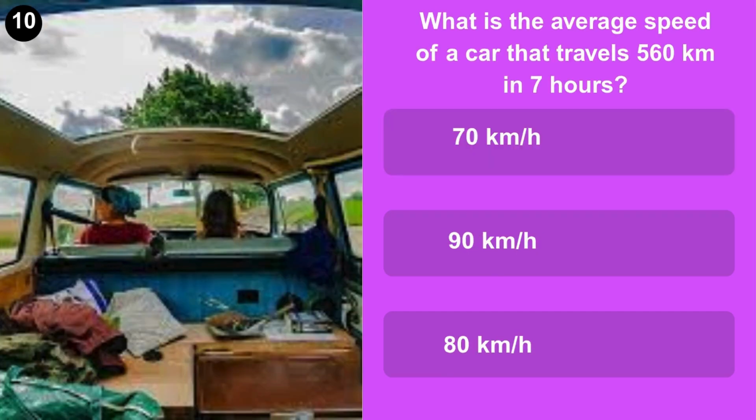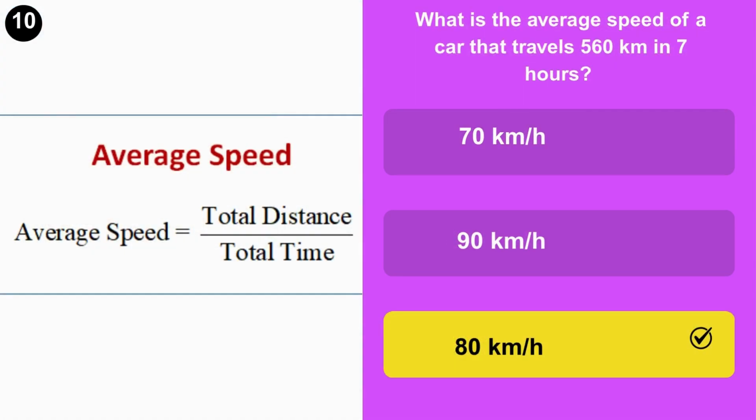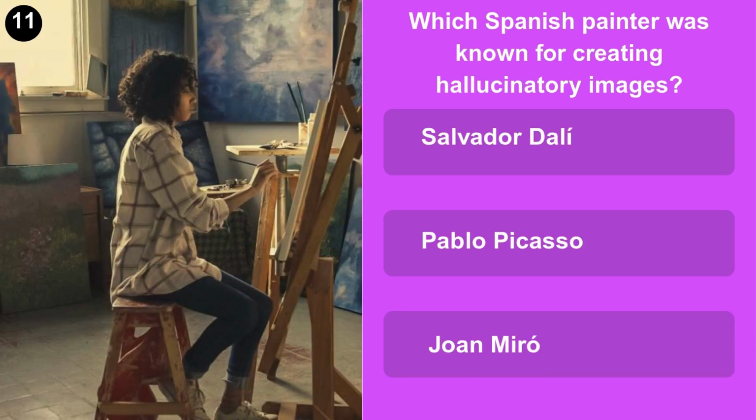What is the average speed of a car that travels 560 kilometers in 7 hours? 70 kilometers per hour, 90 kilometers per hour, or 80 kilometers per hour? Which Spanish painter was known for creating hallucinatory images? Salvador Dali, Pablo Picasso, or Joan Miró?